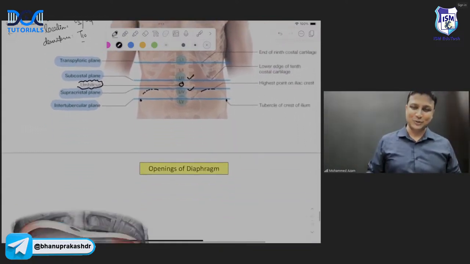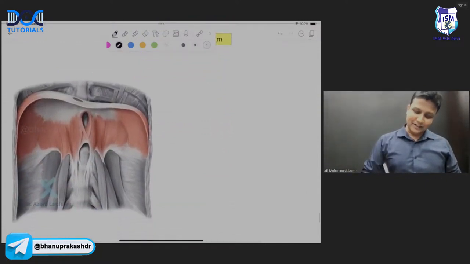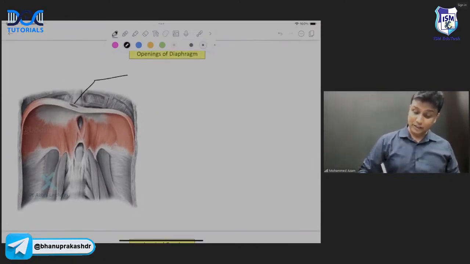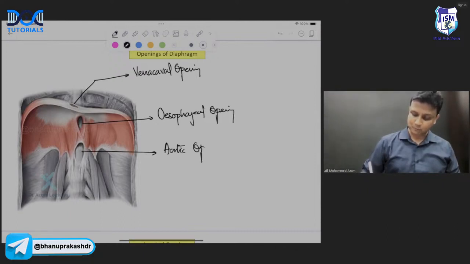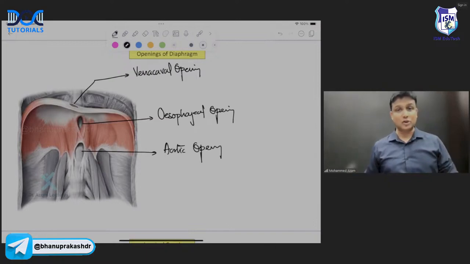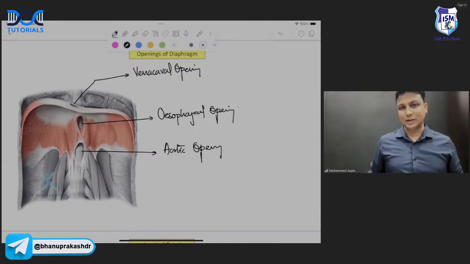And now, welcome to the hot favorite concept of your examiner, diaphragm. Diaphragm में कितने major openings होते हैं, sir? There are 3 major openings of diaphragm. This one here will be the vena cava opening. This one here will be the esophageal opening. And this one here will be the aortic opening, sir. So there is vena cava opening, esophageal opening, and aortic opening, sir.